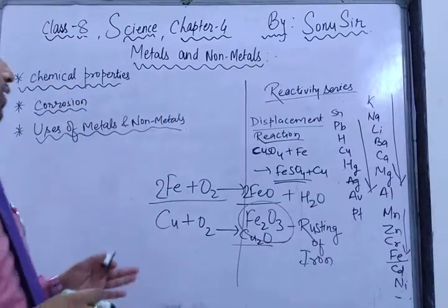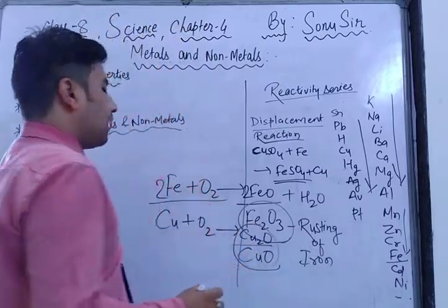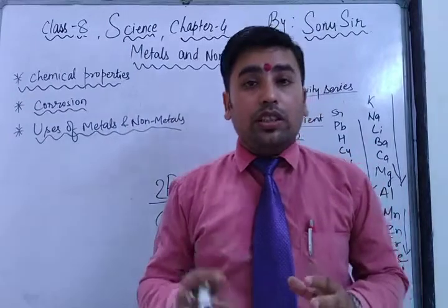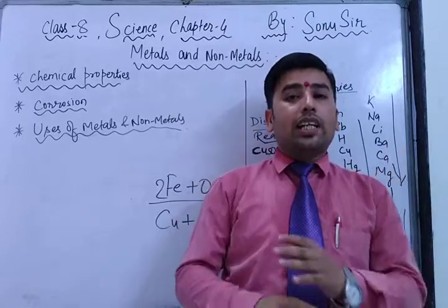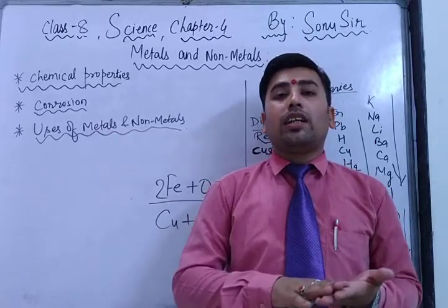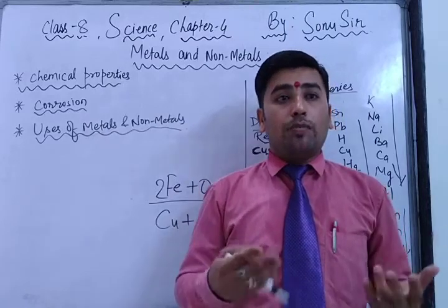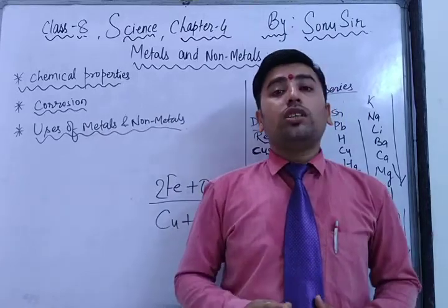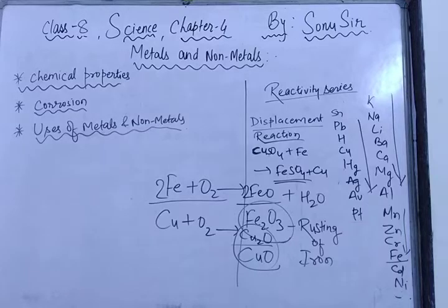You will see this cuprous oxide and cupric oxide. Two types of oxides are there, CuO and Cu2O. Especially whenever you are using copper utensils or a copper vessel, after using it for 1 month or 15 days, you will see one layer coming on the copper. That is nothing else but the oxides of copper. As you rub this layer of copper with sandpaper, you will see that your copper utensils start shining again, because the corroded part of the copper is removed. By this way you can clean and give a shine to your copper utensils.